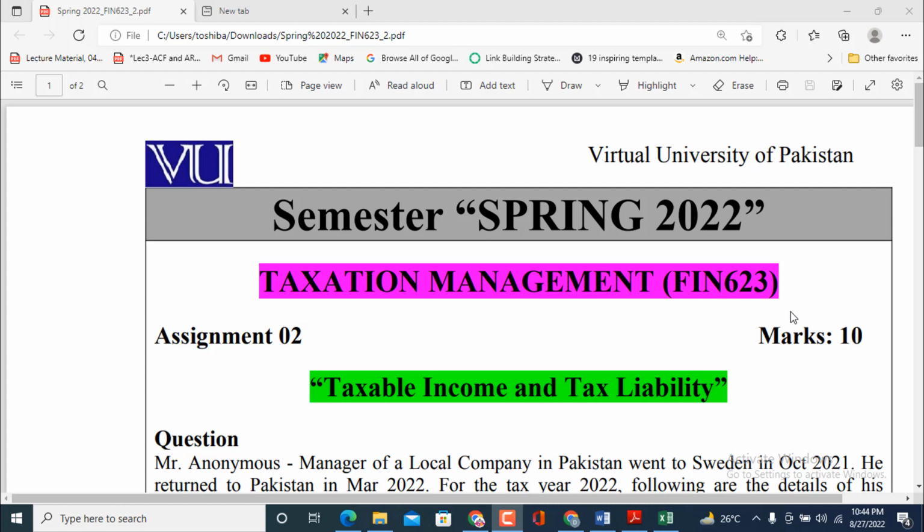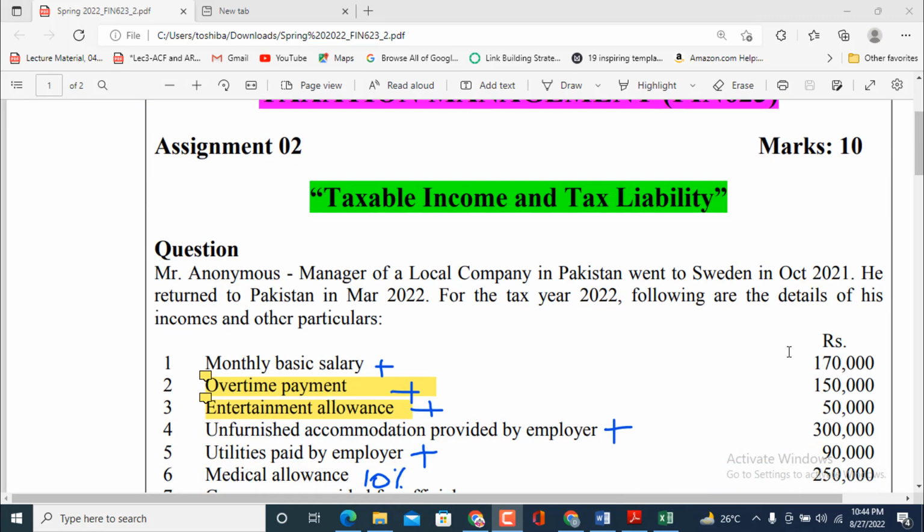In today's video we are going to cover the solution of assignment number 2 associated with the subject Taxation Management, having subject code FIN623. Its total marks are 10 and it is related to the Spring 2022 semester of Virtual University. So let's start reading the questions in order to save time.